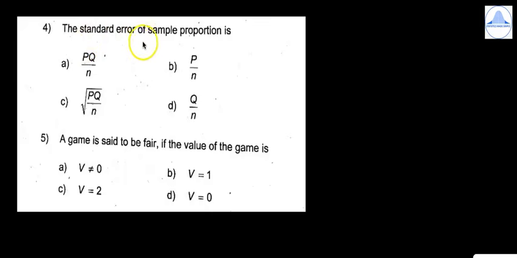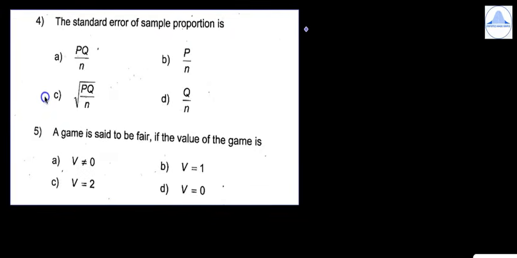Fourth question, the standard error of the sample proportion is PQ by N, P by N, root PQ by N and Q by N. The correct answer is root PQ by N.